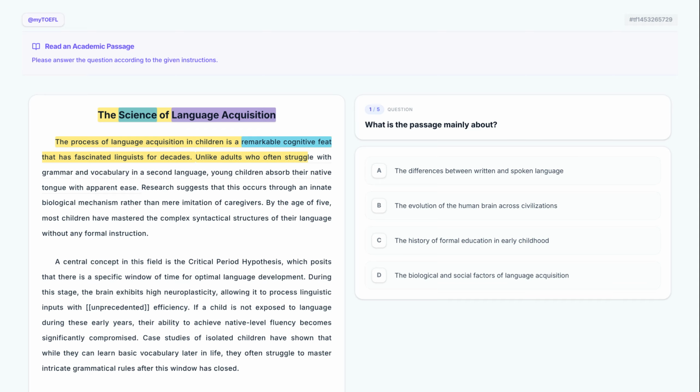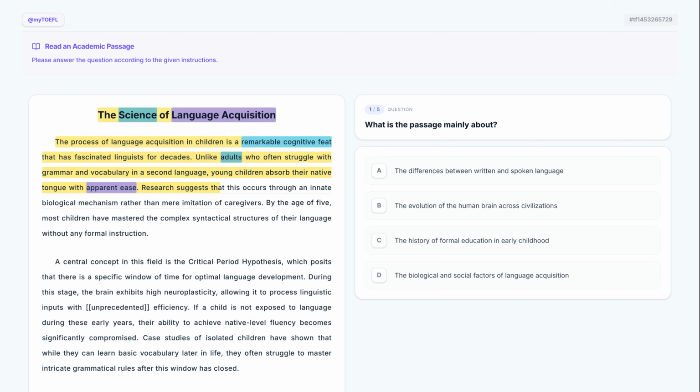Unlike adults who often struggle with grammar and vocabulary in a second language, young children absorb their native tongue with apparent ease. Here, a contrast is established between adults and young children to emphasize how naturally children learn. The phrase apparent ease suggests that for children, the process happens without the conscious struggle adults face.